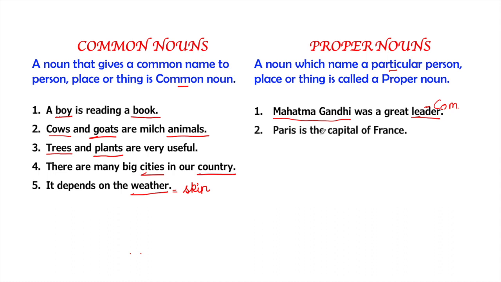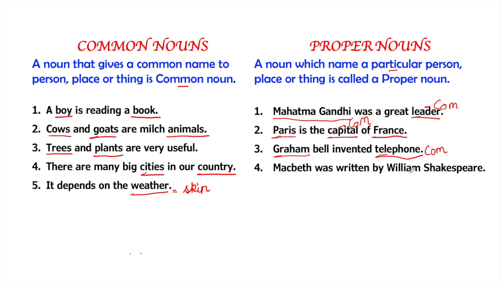Let's see the next example. Paris is the capital of France. Paris is one city only, and you will not find a copy of Paris anywhere. Another proper noun here is France, which is again a name. There is only one country, France, so it will be a proper noun. But we can find many capitals, so capital will be a common noun. Graham Bell invented the telephone. Graham Bell was one particular person and it's a name too, so it will be a proper noun. But the word telephone is not a proper noun because telephones can be many. So it's a common noun.